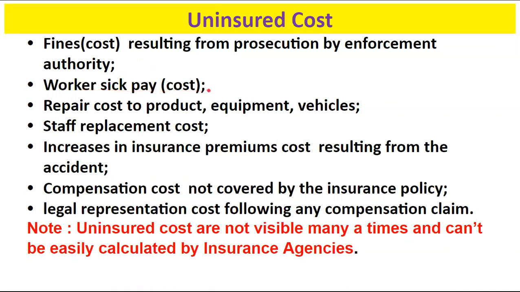Worker sick pay cost also comes under the uninsured cost category. Repairing cost to product or equipment or vehicle, like when the product becomes unrepairable, or is beyond economical repair. There is staff replacement cost, increase in insurance premium cost resulting from the accident, the compensation cost not covered by the insurance policy, and legal representation cost following any compensation claim.